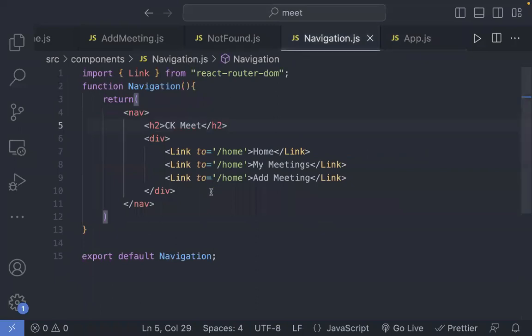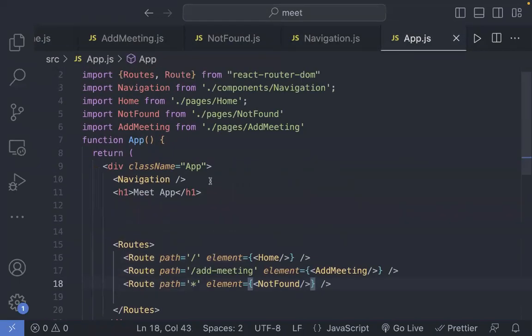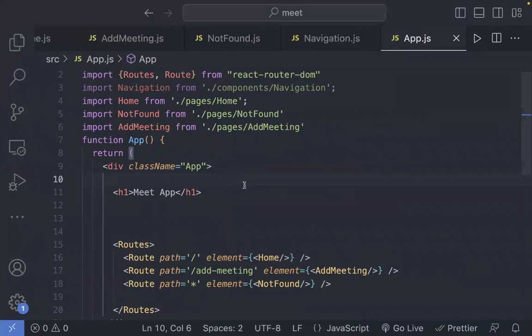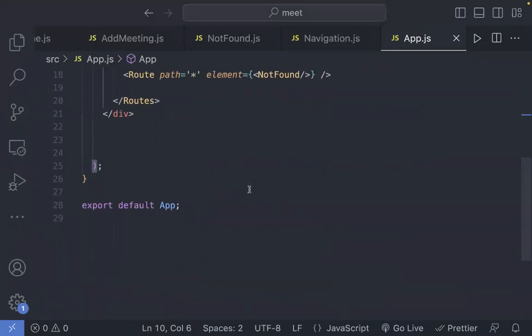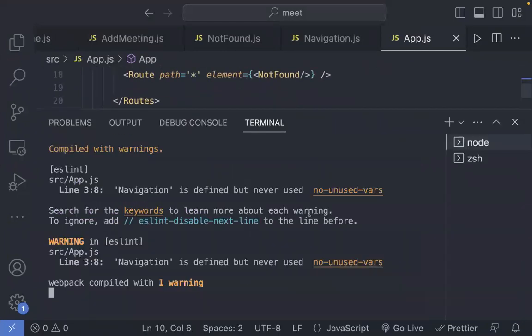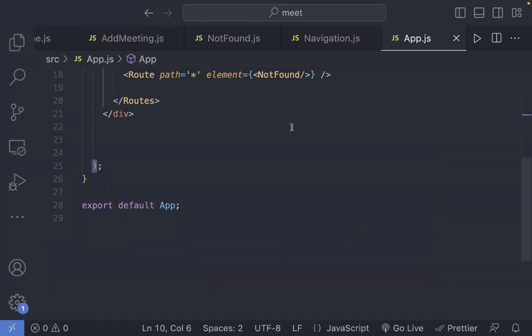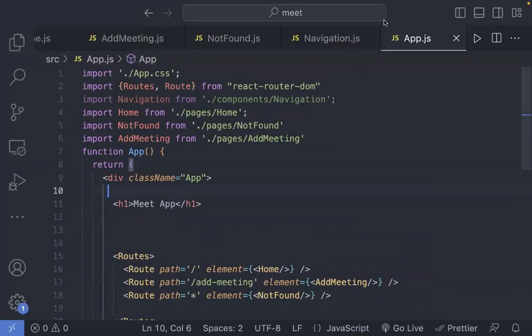If we go on navigation, let me check out what the issue is. We are not able to get anything. Let's see if there's any issue. You didn't import the link.